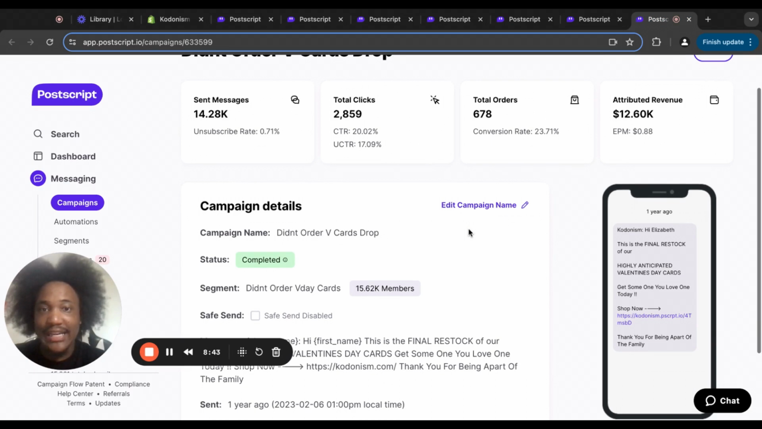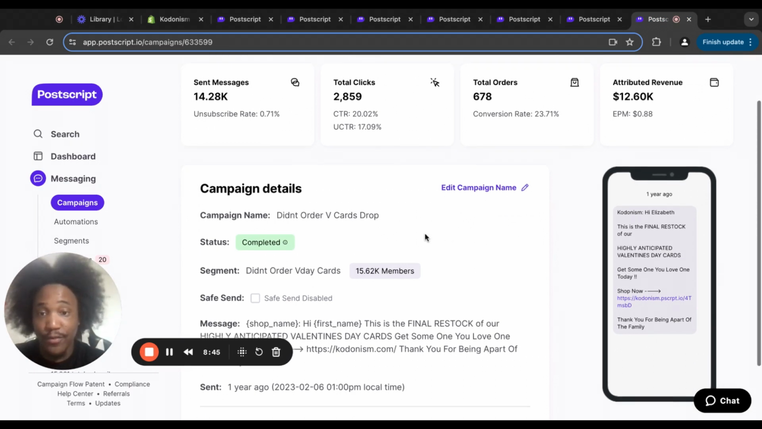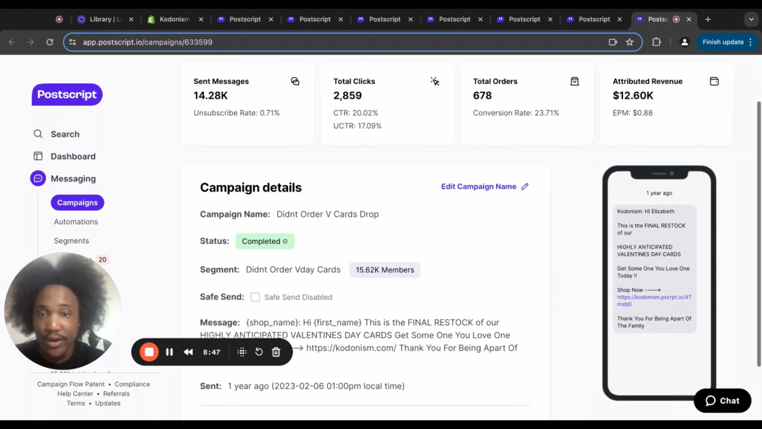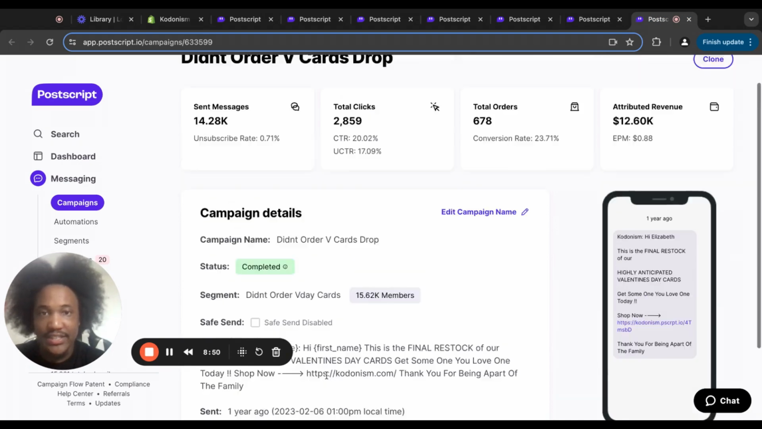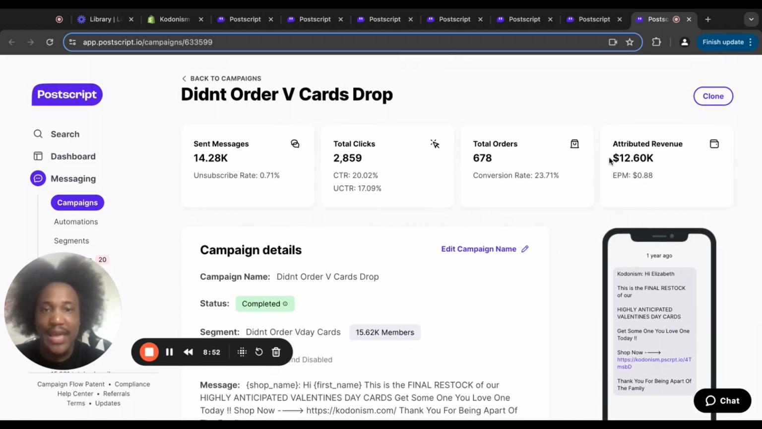For everybody that clicked and didn't order from us, I followed up 4 days later. I sent this message on the 6th. Look how much money we made off the follow-up, guys. So that's why I'm saying it's very important to always follow up with the people that clicked and didn't order.